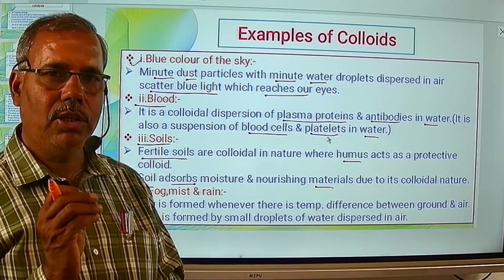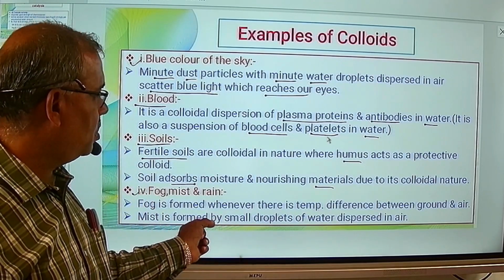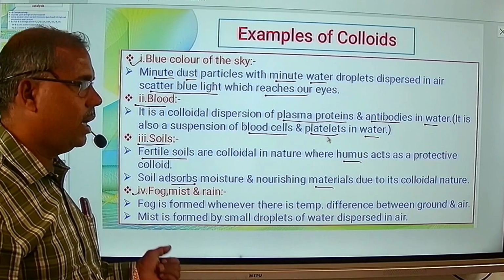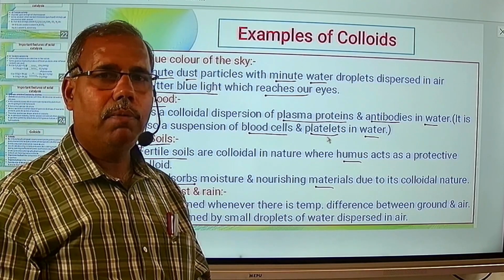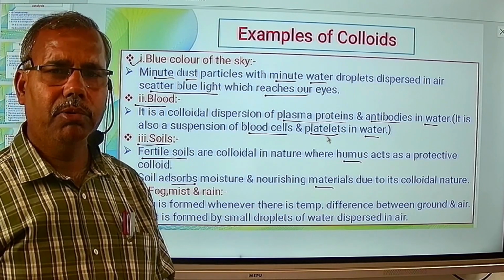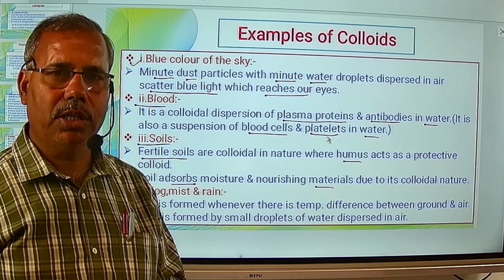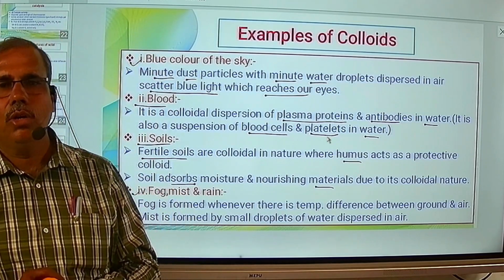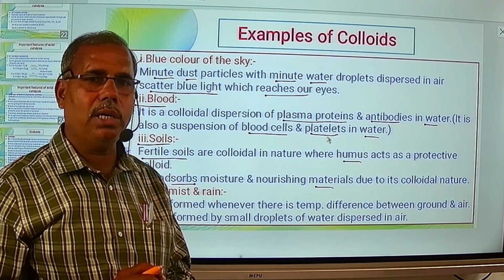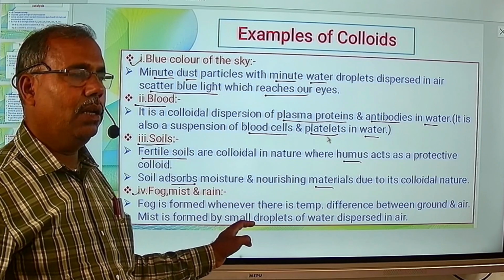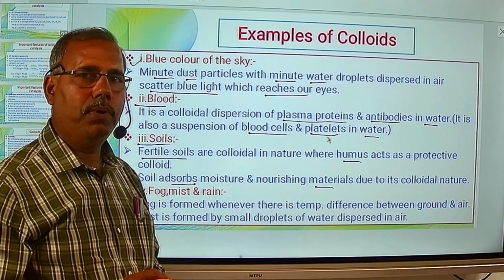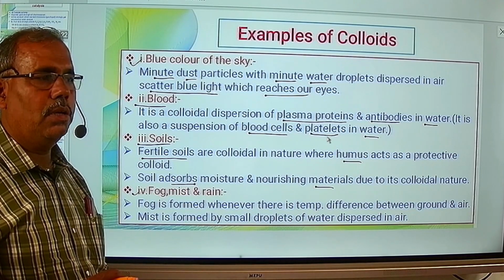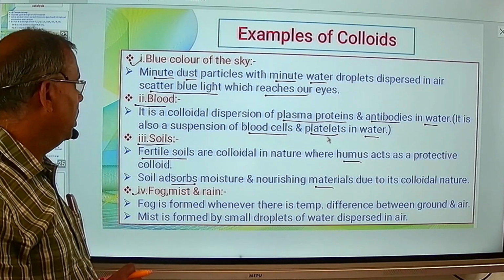Mist, it is formed by small droplets of water dispersed in air. छोटे छोटे पाण्याचे ड्रॉपलेट्स ज्यावेळेस हवेमध्ये पसरतात, they are dispersed in air, then we say that it is mist. So fog, mist, as well as rain, which consist of different constituents, not only water, but other constituents are there. Acid is there, other gaseous materials are there, particles are there. So rain, this is also example of colloids. So fog, mist and rain, all these are the examples of colloids in the nature.